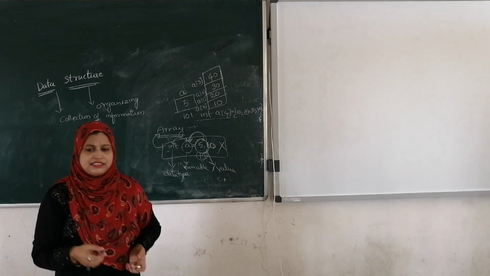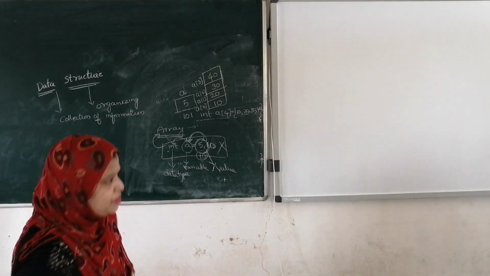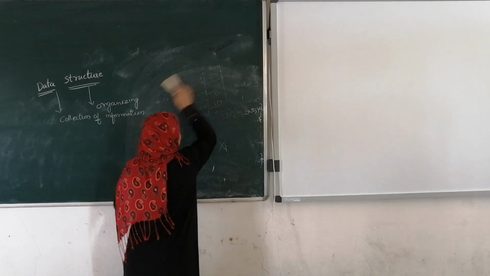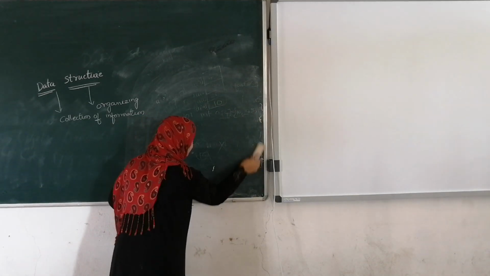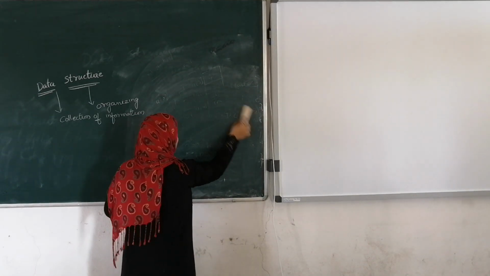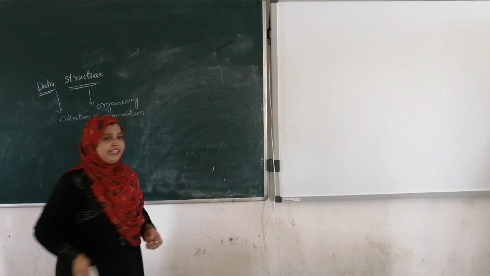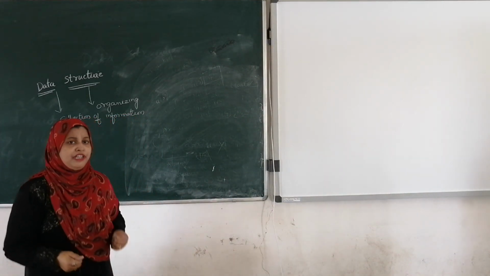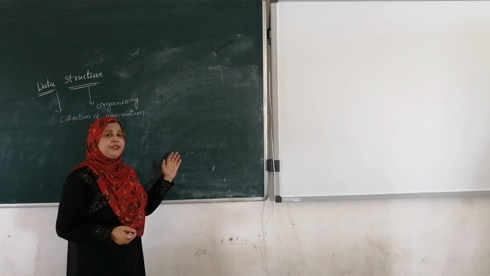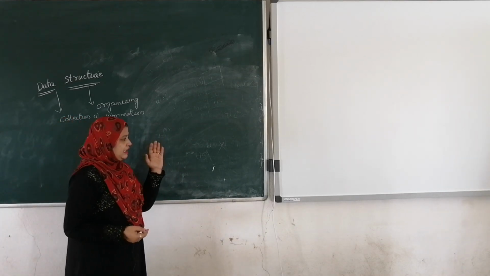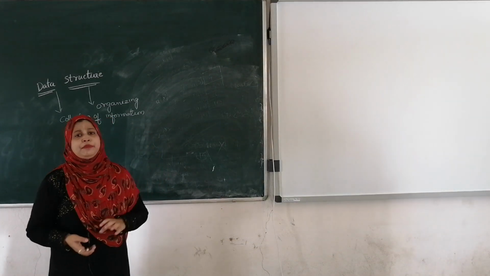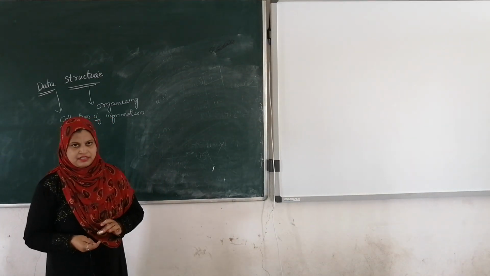Array is a static array. Static array means you can't extend the size of the array. So for that reason we are going to use trees, graphs, stacks, all those things. Dynamic memory allocation is there. Now you are going to implement the data structures, and you are going to implement the dynamic memory allocation for the data structures, right?